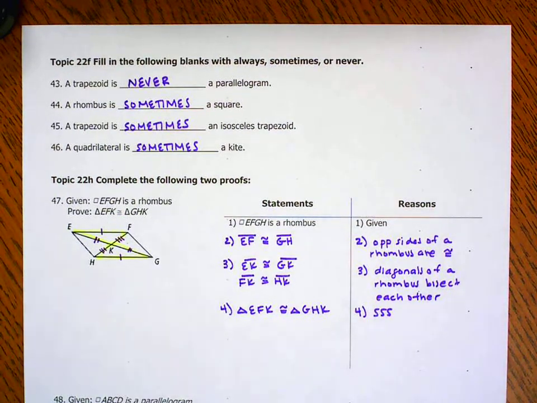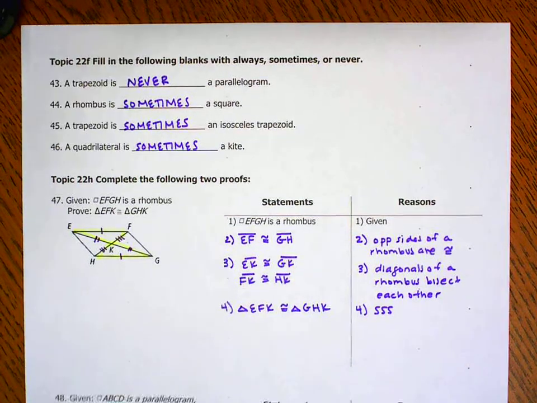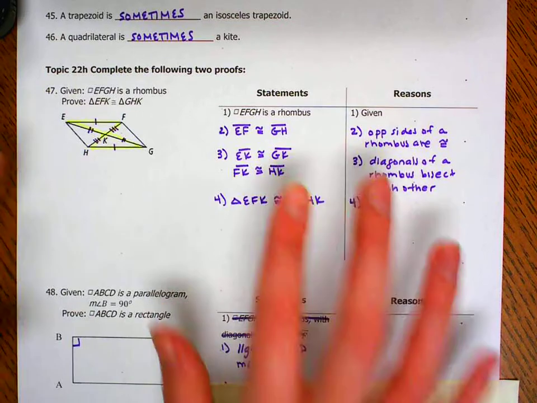But in this case, I think you could have used SSS. You could have used HL. You could have used SAS. You could have used AAS. You could have used ASA. I think you could use all of them. That's pretty cool. Okay, let's look at the proof. The takeaway from this is one way to do it. It is not the only way to do it.